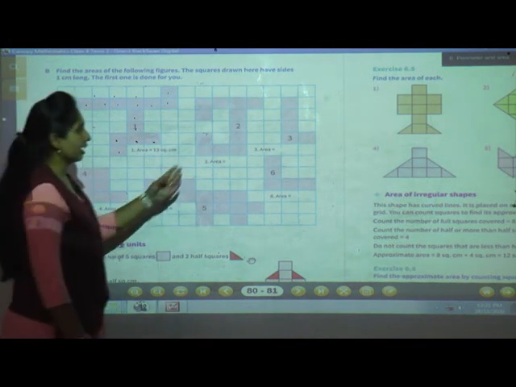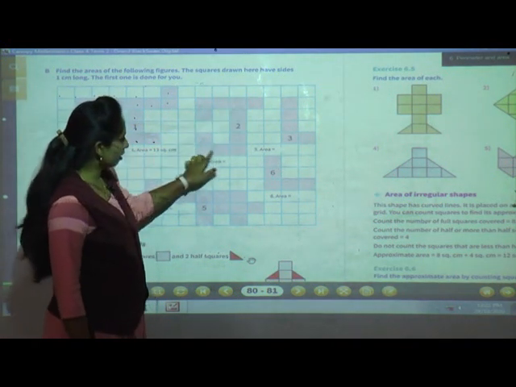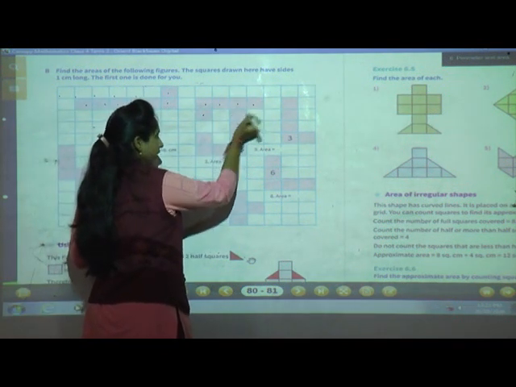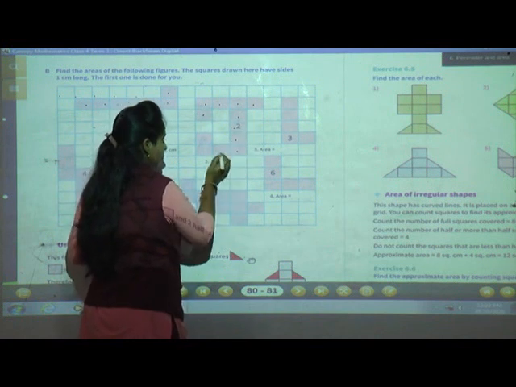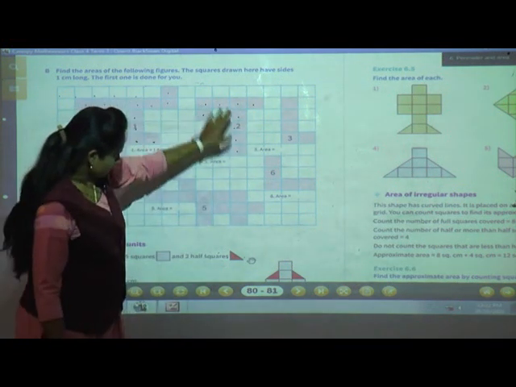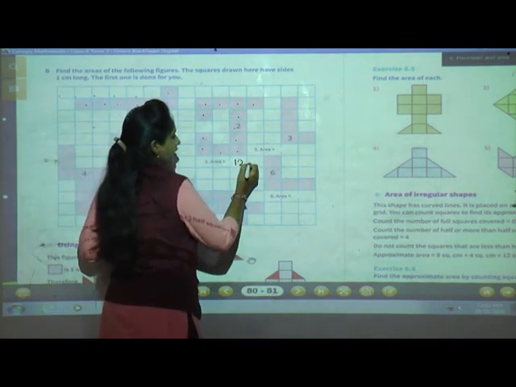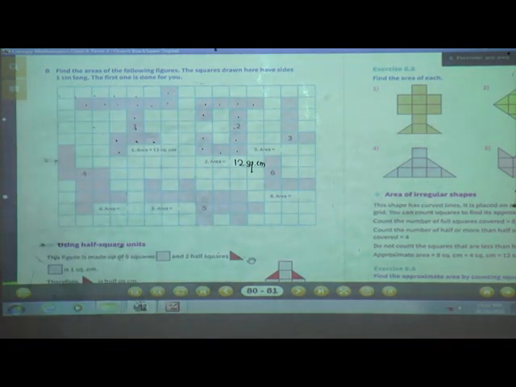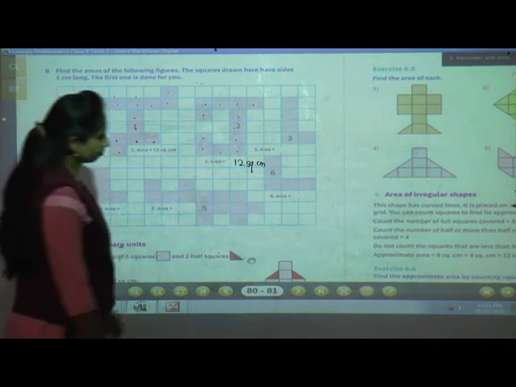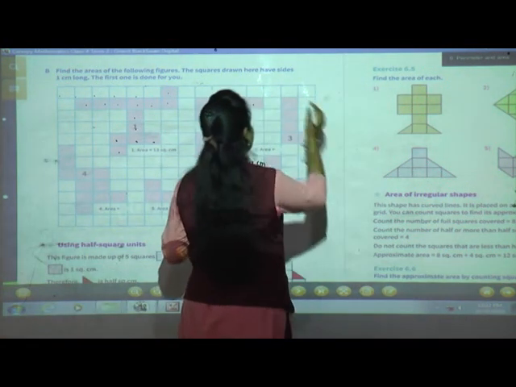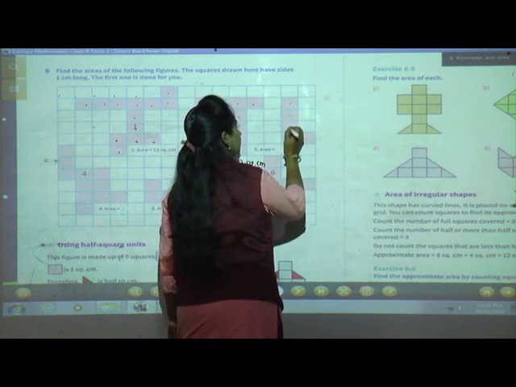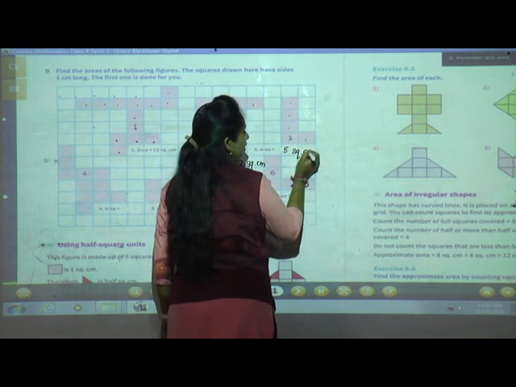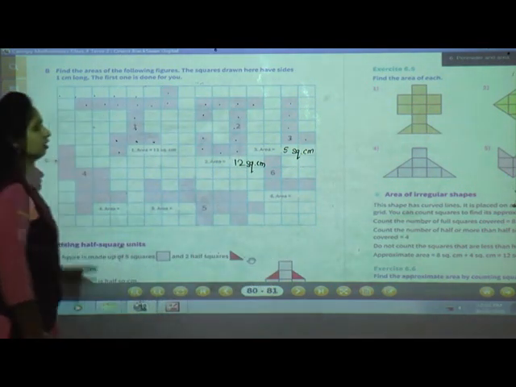Now we will find out the second figure. Now see, they have shaded in pink color. We will count properly. 1, 2, 3, 4, 5, 6, 7, 8, 9, 10, 11, 12. Yes, we have colored all 12. So write here 12 square centimeter. Understood? Now see the third one. Very small figure. We will count the squares. 1, 2, 3, 4, 5. 5 square centimeter. In this way you have to write.